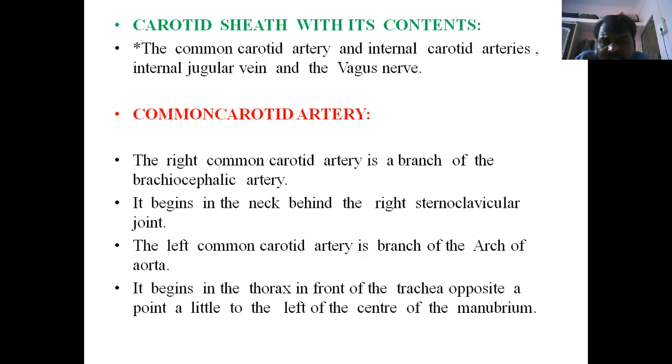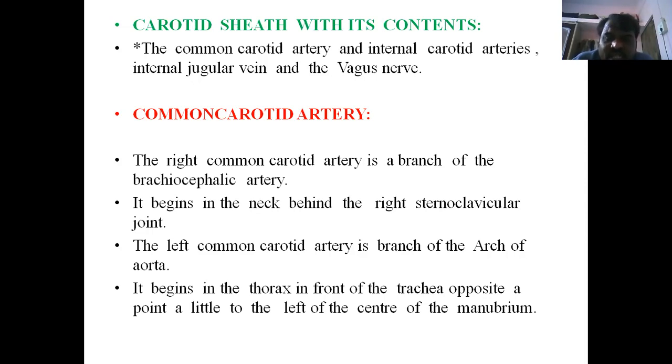The right side common carotid artery and the left side common carotid artery are different. The right side common carotid artery is a branch of the brachiocephalic artery, whereas the left side common carotid artery is a direct branch from the arch of aorta. Here on the right side, it is the brachiocephalic. These two, the right and left common carotid arteries, extend upwards and pass through the root of the neck